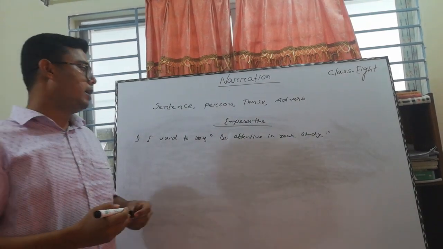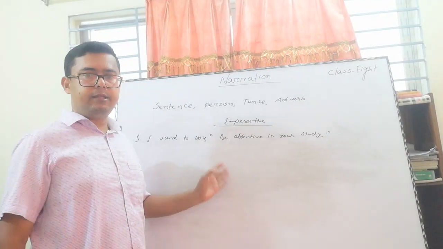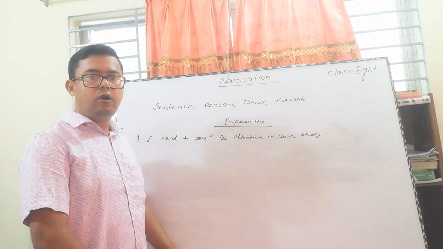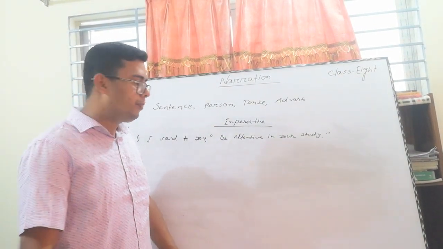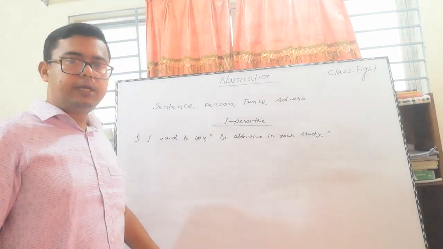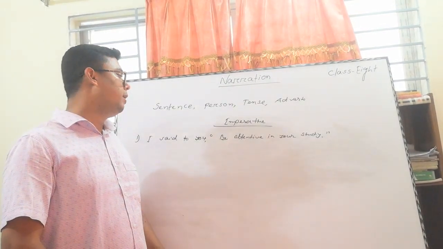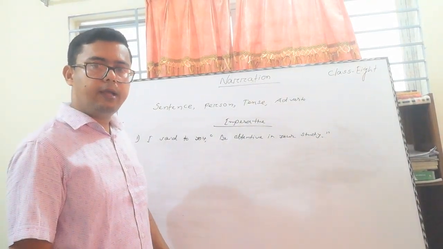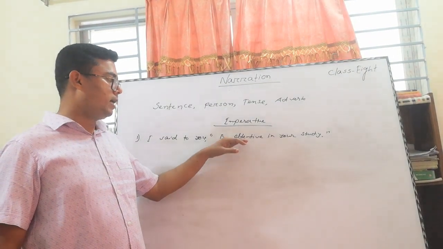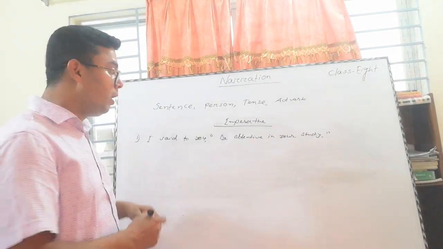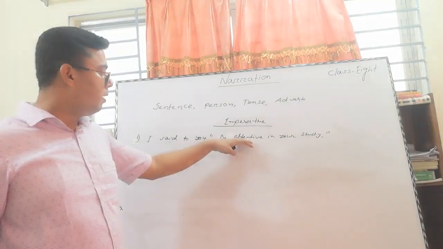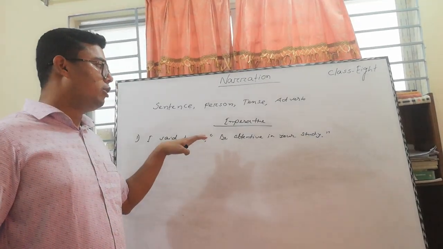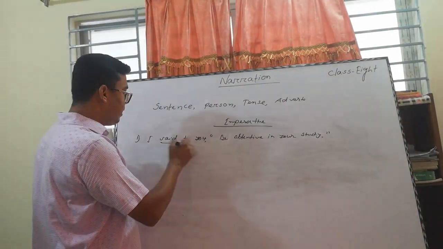You know, an imperative sentence can be changed in two ways. One is to start with the main verb, and the other is to start with "let," and it is based on the person. If it is second person, then it should be main verb plus object. But if it is first or third person, then it should start with "let." So it is obviously second person, that is why it starts with a verb. So, "Be attentive in your study." It is actually advice, so I can write here: I advised you.